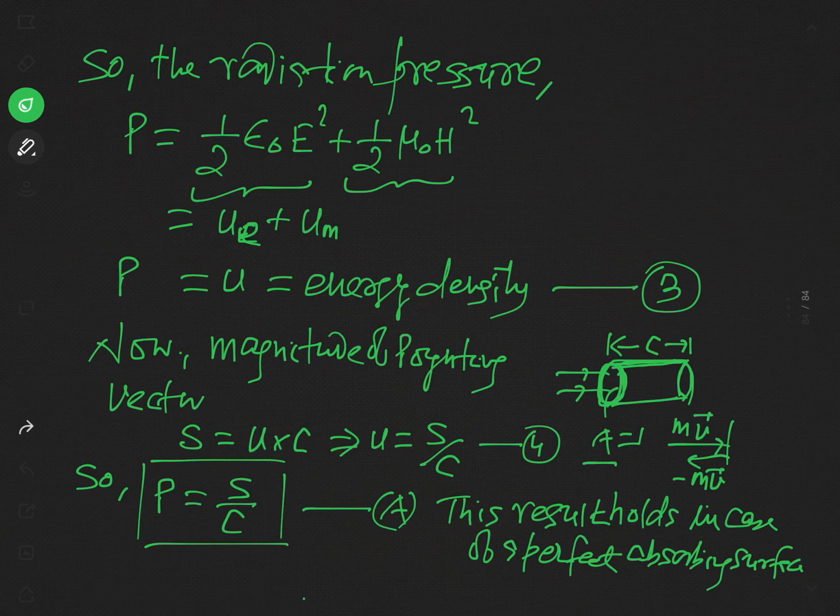So from this idea you can see that if the surface is a perfect reflector, in that case the radiation pressure will be just double of this value.